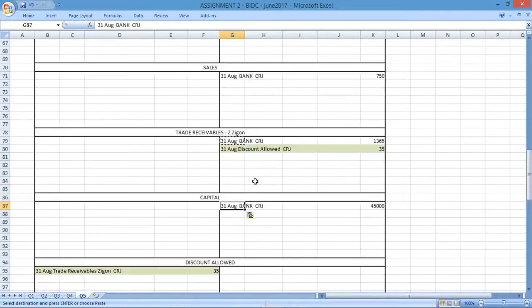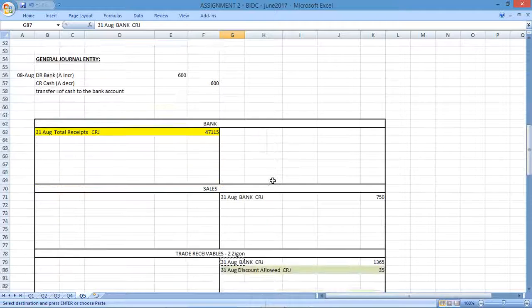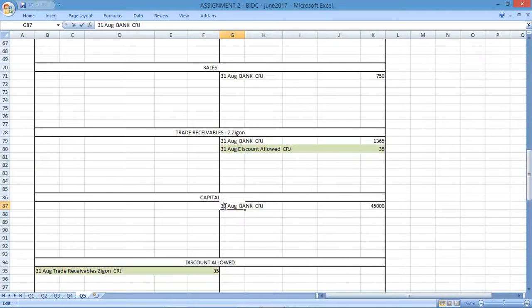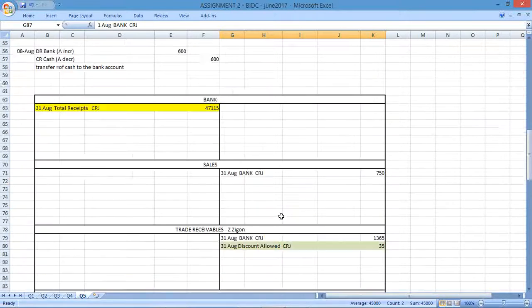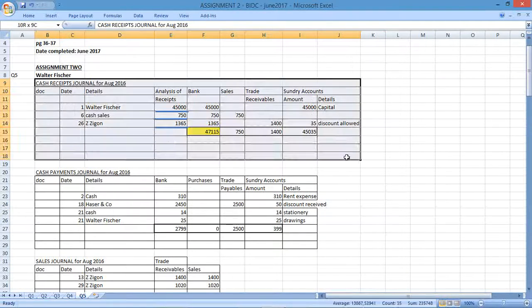I should actually put the date in because this was a specific date, which was the 1st. That's when they started the business. So on the 1st of August, bank went up because of the capital contribution from the owner. Let's go back up and let's keep going through our journal. So now that journal is complete.